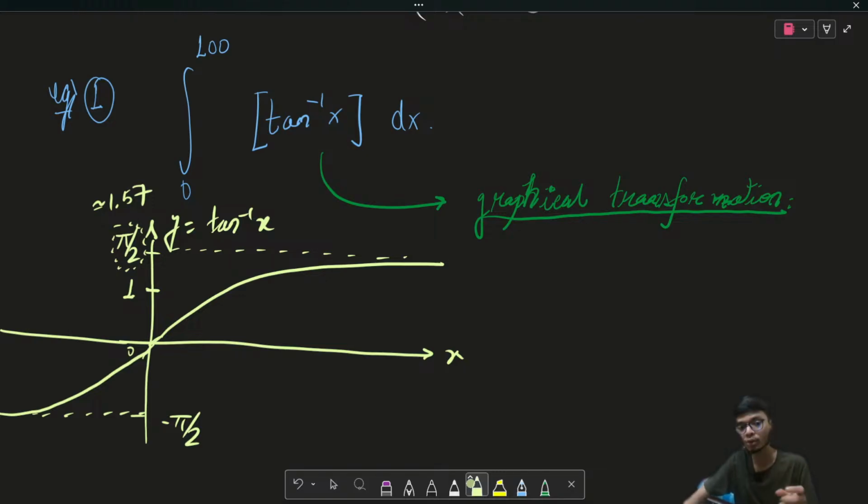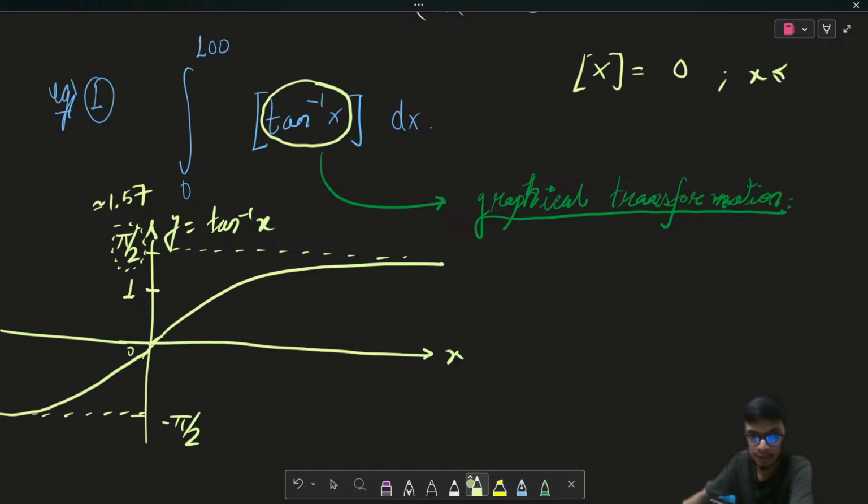Now why am I interested in the interval where I'm getting 0 to 1? Because if the output of the function tan inverse of x lies between 0 and 1, then the greatest integer of that is always equal to 0. We all know this: the greatest integer of x is equal to 0 when x lies between 0 and 1. So I am trying to figure out in which interval tan inverse of x lies between 0 and 1.